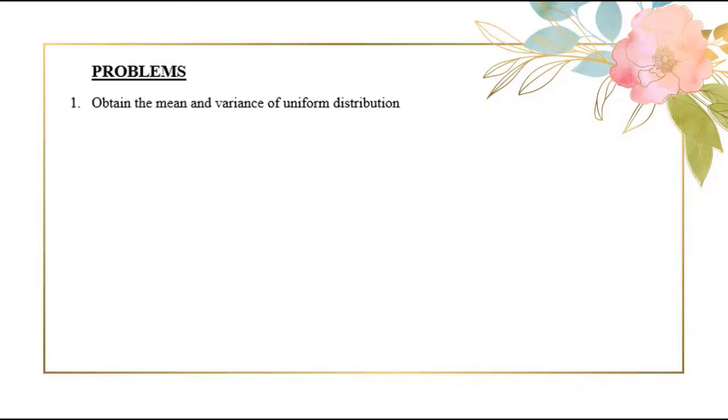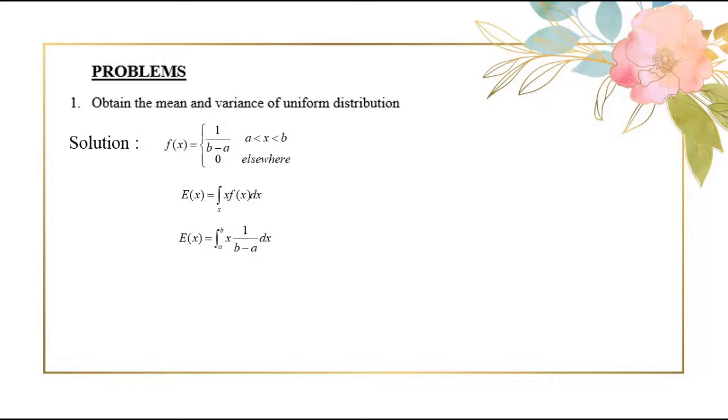Now let us go through how to find the mean and variance of uniform distribution. We know this is our probability function. Expectation of x is given by the integral of x into f(x). Put the limits of x as a to b. Substitute f(x) as 1/(b − a). Take 1/(b − a) as a constant outside.